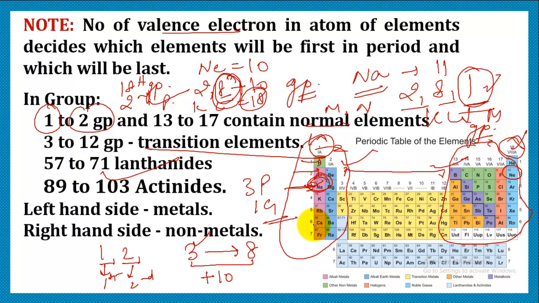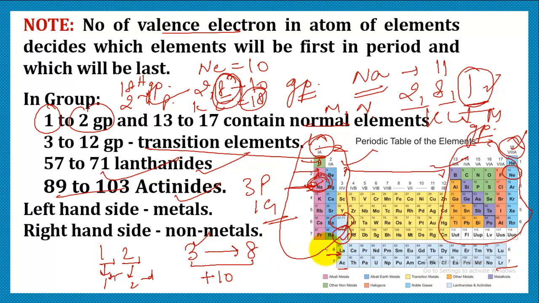Elements 57 to 71 are placed below, that is La to Lu, lanthanum to lutetium. It forms the series of lanthanides. Then 89 to 103 falls at this place. It is called actinides, that is the series of actinides starting from actinium and ending at lawrencium.